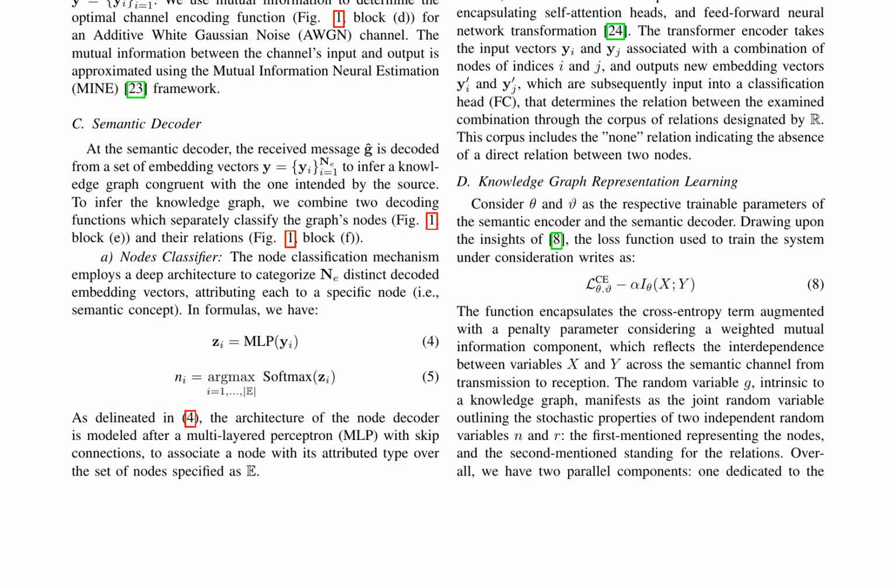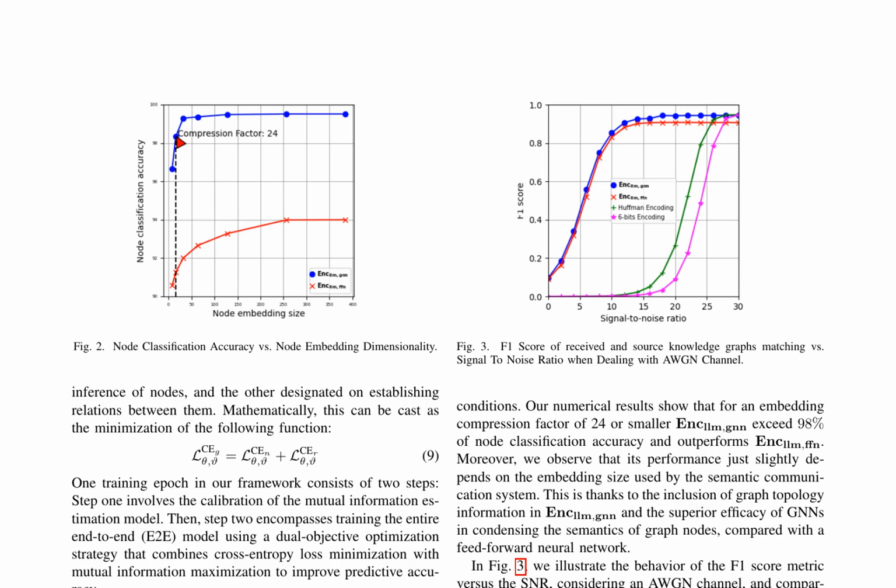The system's performance is evaluated using mutual information estimation and cross-entropy loss minimization. The loss function combines a cross-entropy term with a weighted mutual information component, reflecting the interdependence between variables across the semantic channel. The system is trained using a dual objective optimization strategy that combines cross-entropy loss minimization with mutual information maximization. Numerical results demonstrate the effectiveness of the proposed system.